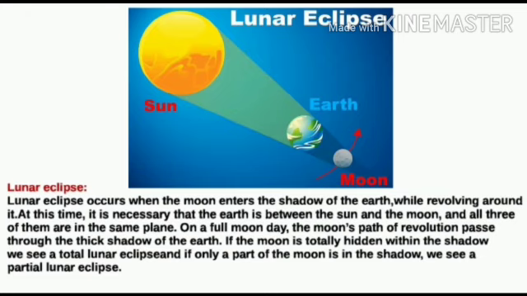On a full moon day, the moon's path of revolution passes through the thick shadow of the earth. If the moon is totally hidden within the shadow, we see a total lunar eclipse. If only a part of the moon is in the shadow, we see a partial lunar eclipse.